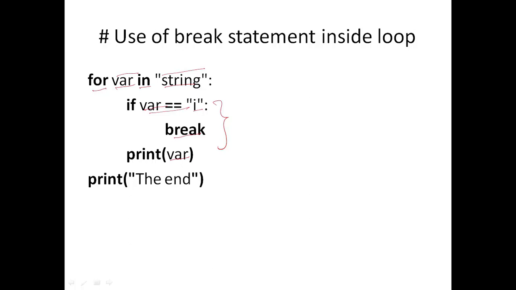First the value of var is S, so the condition var equals I becomes false. So this break part will not be executed because this break is inside the block of if. The control will come here and it will execute this line which is outside of the if block, and the value of var will be printed, which right now is S. So first S will be printed.